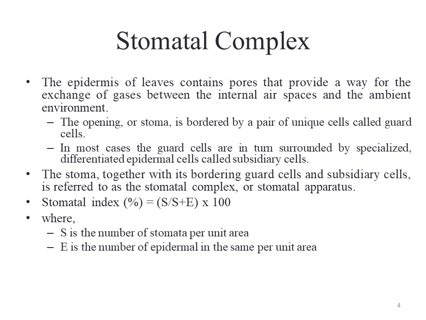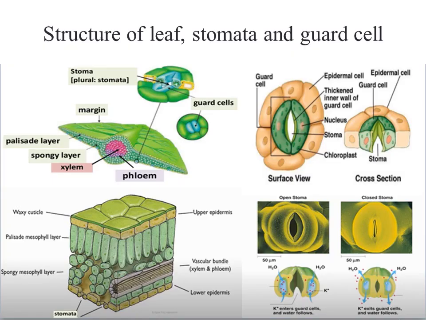Now we can also calculate the stomatal index, which is represented as a percentage, and its formula is S over S plus E into 100, where S represents the number of stomata present per unit area in which we want to determine the density of stomata of a particular leaf, and E represents the number of epidermal cells and all other cells, excluding stomata, present in that specific area of that particular leaf.